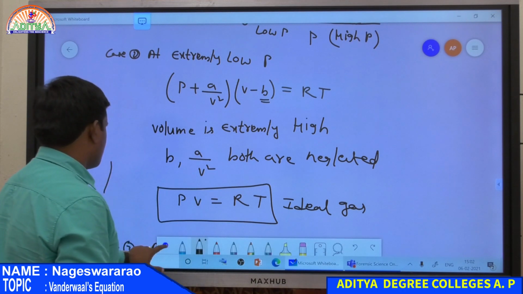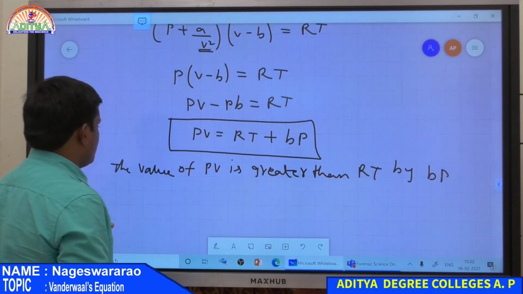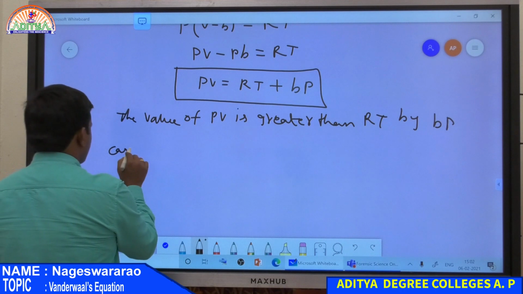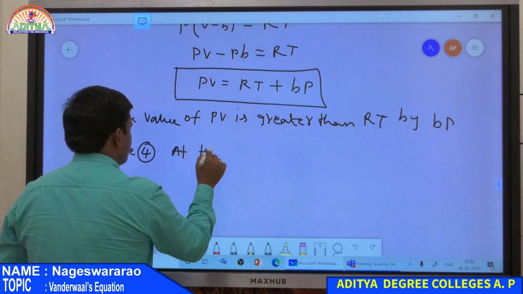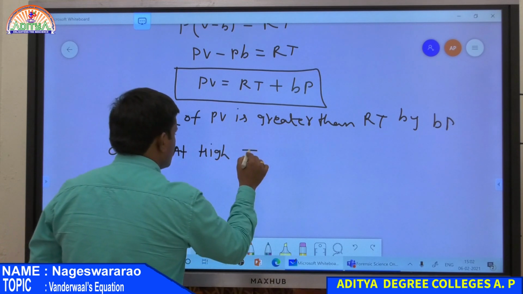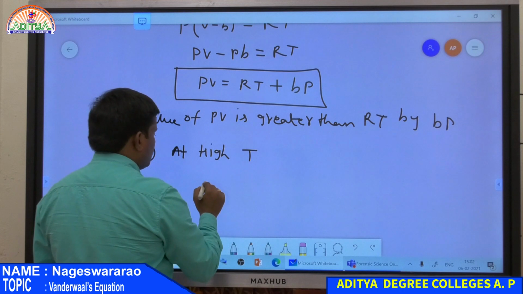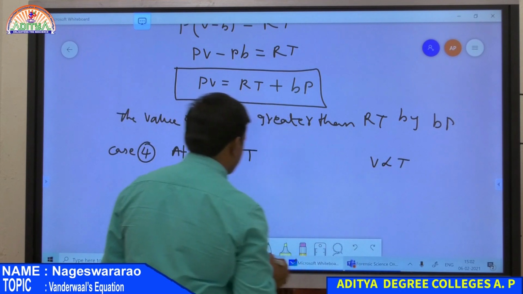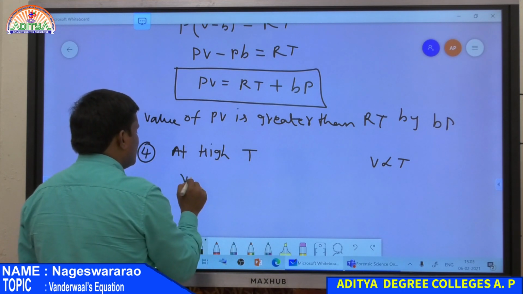So this is all about pressure conditions. Now case 4, at high temperature. At high temperature, volume is directly proportional to temperature according to Charles' law. Therefore if the temperature of the gas is high, then the volume is also high.